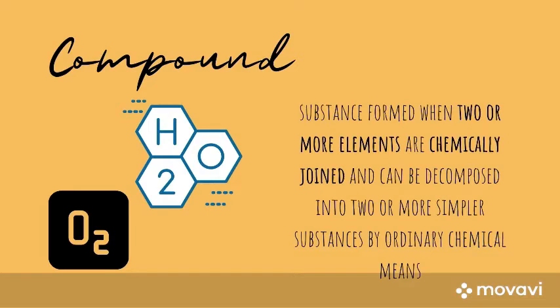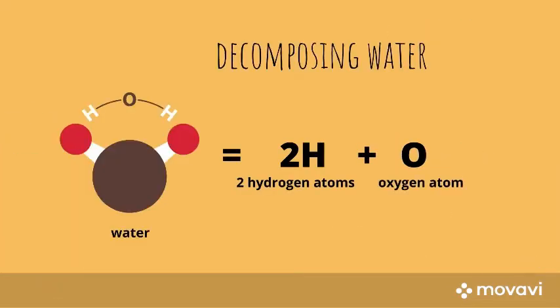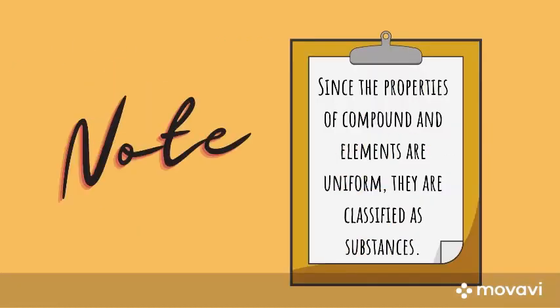If a substance can be decomposed into two or more simpler substances by ordinary chemical means, it is a compound. Say water, for example. We all know that water is H2O, and chemists are able to decompose water into two simpler substances, which are hydrogen and oxygen. These two are elements. Therefore, water is an example of a compound. Since the properties of compounds and elements are uniform, they are classified as substances.